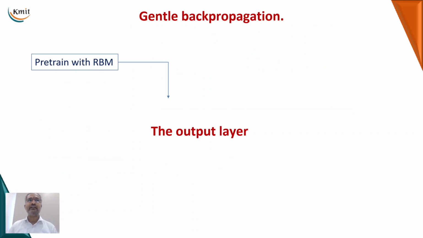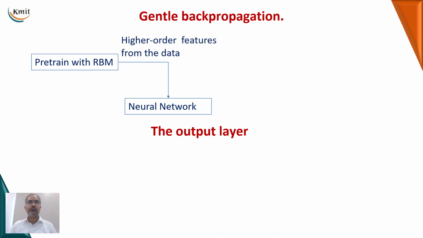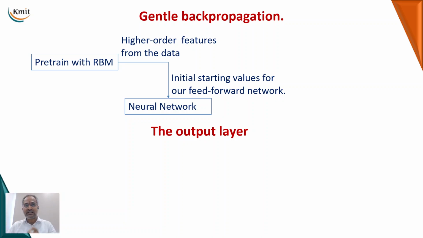Now you can see gentle back propagation: the features pre-trained with the RBM are given to a traditional neural network. They capture the higher order features from the data, and these are given as the initial starting values of the feed forward neural network, and then it continues its training.